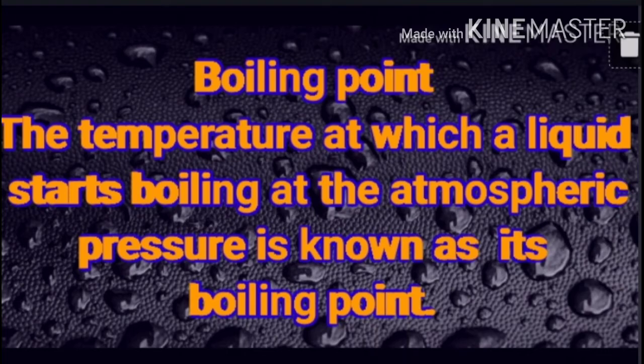Boiling point of water is 100 degrees Celsius. Let me repeat the boiling point definition: the temperature at which a liquid starts boiling at atmospheric pressure is known as its boiling point. So the boiling point is the temperature at which the vapor pressure of the liquid becomes equal to atmospheric pressure. Here the boiling point of water is 100 degrees Celsius. You know, children, what is the melting point of ice? Melting point of ice is 0 degrees Celsius and water's boiling point is 100 degrees Celsius.